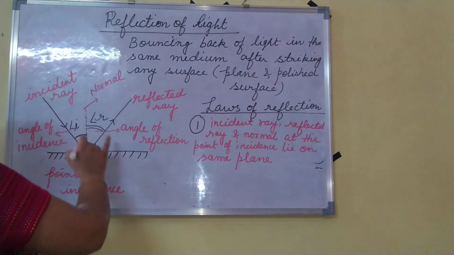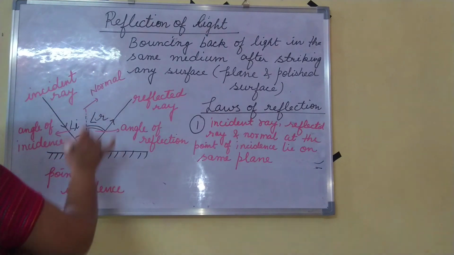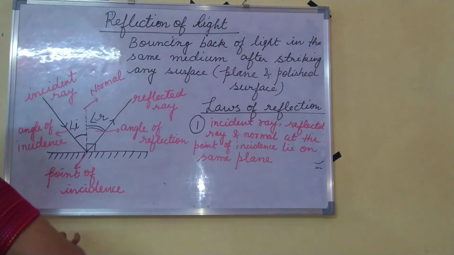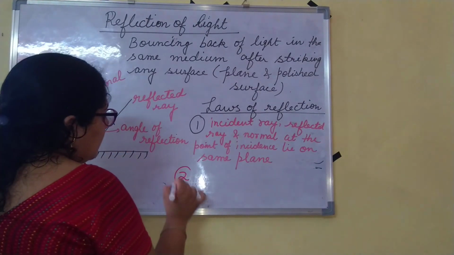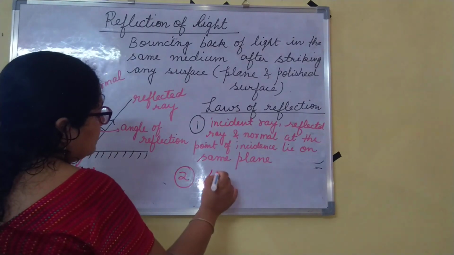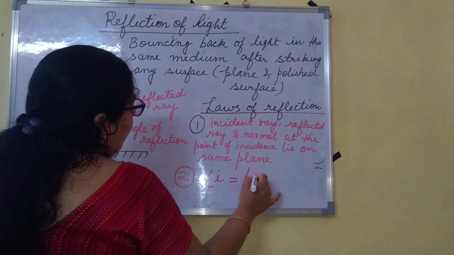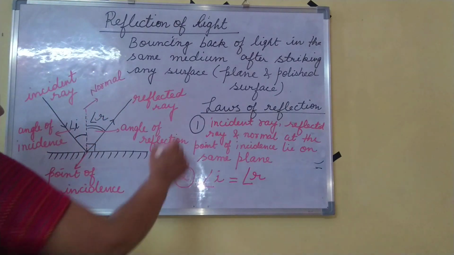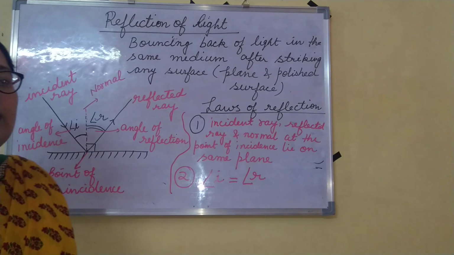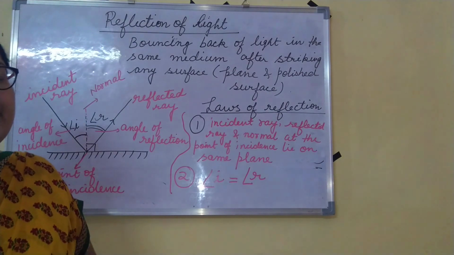Okay, if incident ray is in the plane of blackboard and this normal is also in the plane of blackboard, then the reflected ray will also be in the plane of this blackboard. Now, according to the second law, angle of incidence should be equal to the angle of reflection. So these are the two laws of reflection which are followed in all the cases of reflection.